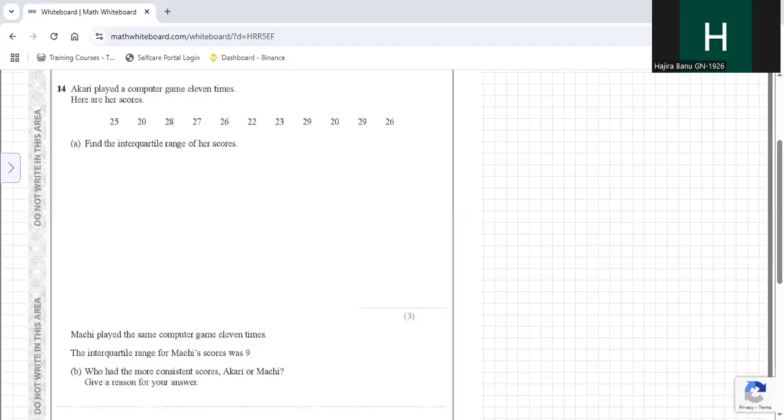This class. Kari played a computer game 11 times. Here are her scores. Find the interquartile range of her scores.